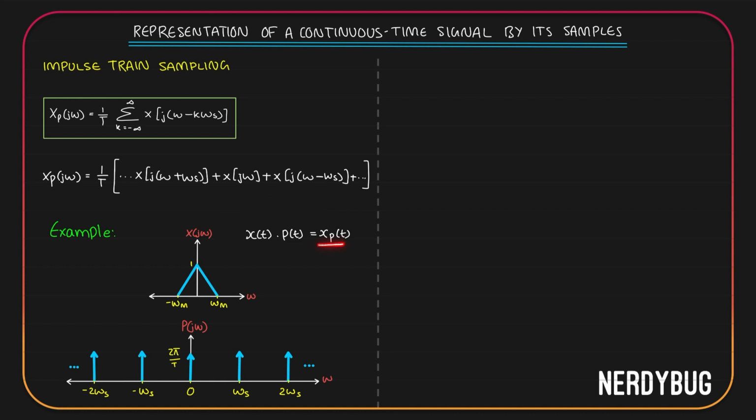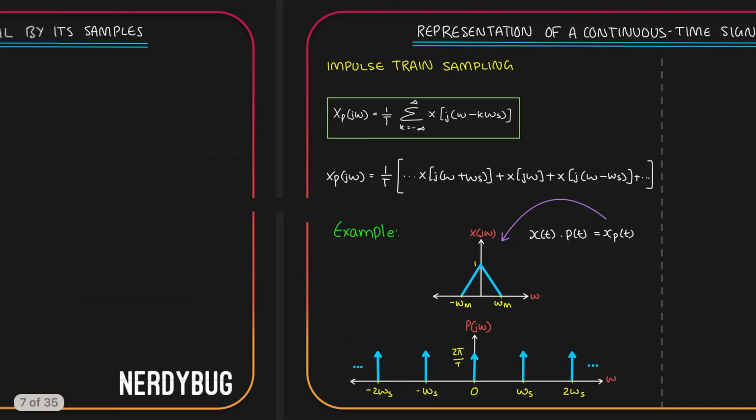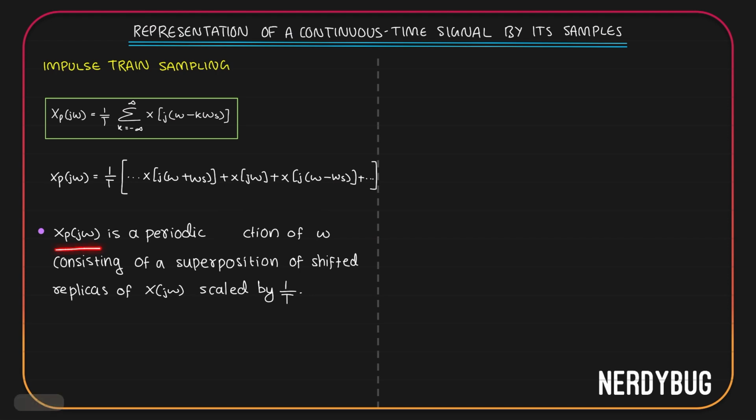Now the Fourier transform of x p of t, which is the product of x of t and p of t, is going to be the convolution of X of j omega and P of j omega. We have already found it mathematically. Xp of j omega is 1 by T times summation from k equals minus infinity to infinity X of j into omega minus k omega s. And we defined it like this. Xp of j omega is a periodic function of omega consisting of a superposition of shifted replicas of X of j omega scaled by 1 by T.